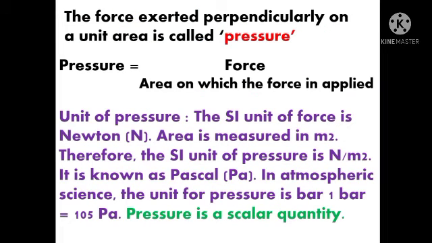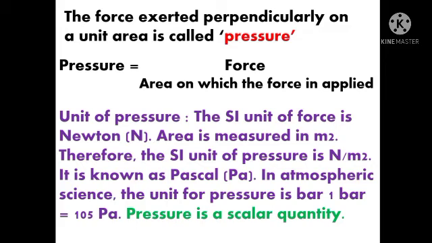What is pressure, students? The force exerted perpendicularly on a unit area is called pressure. Hence, the formula derived for pressure is force upon the area on which the force is applied.